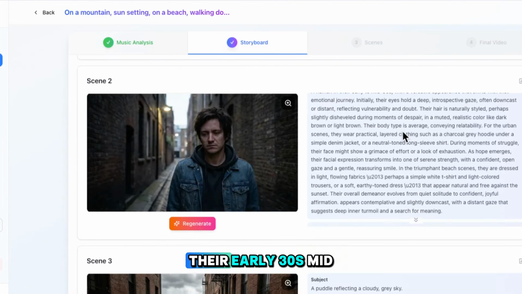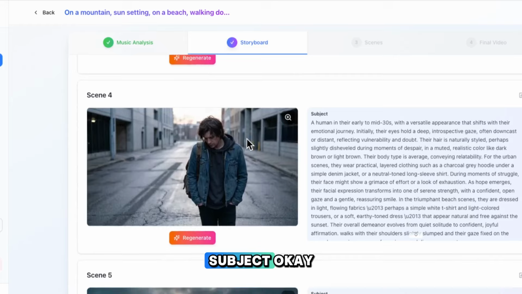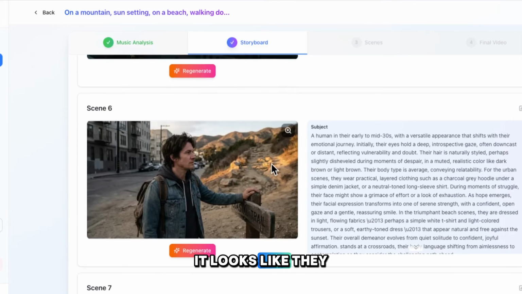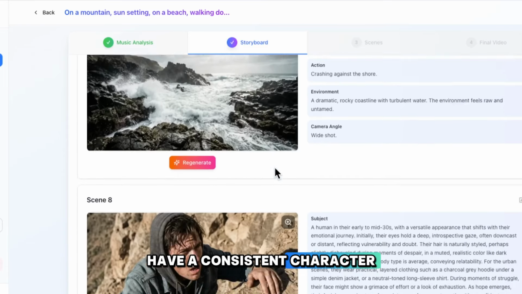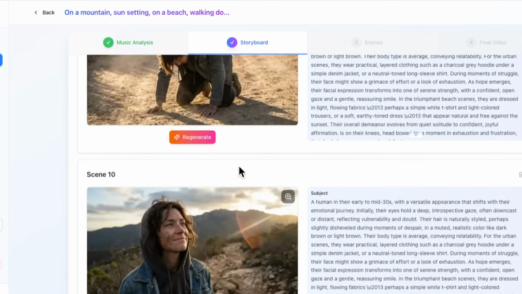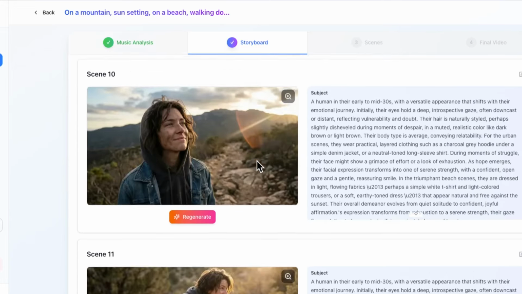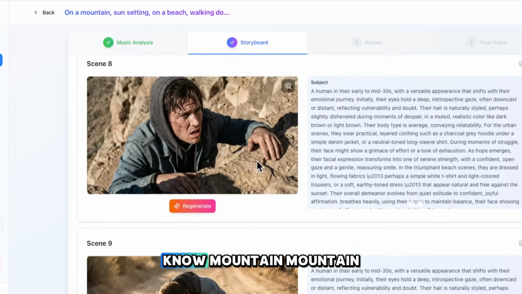Okay, a human in their mid to early 30s. A subject, okay. It looks like they have a consistent character. Wow, this does not look like a male. It's a guy singing. So we may regenerate that. Okay, so it did, mountain.